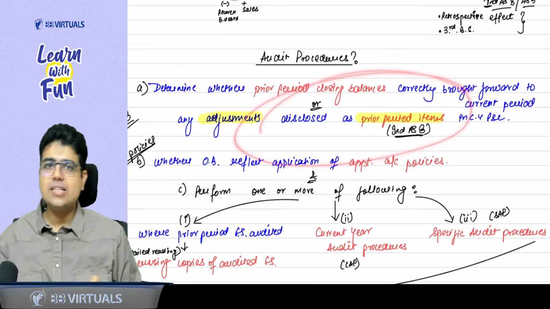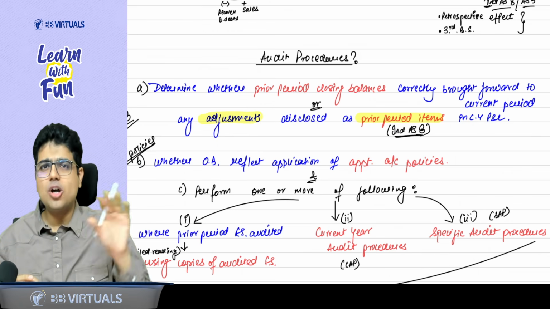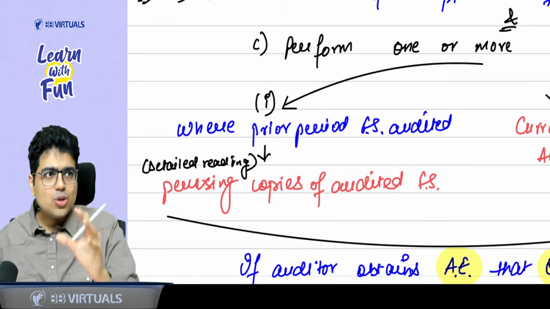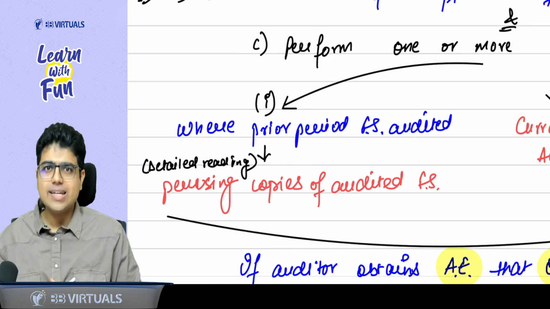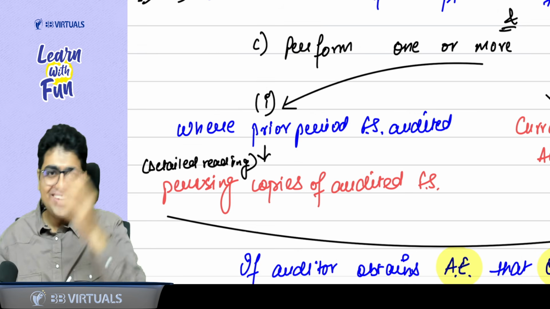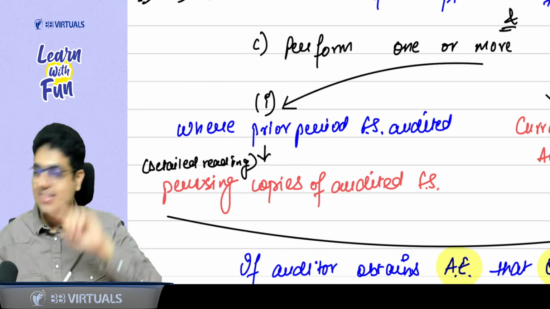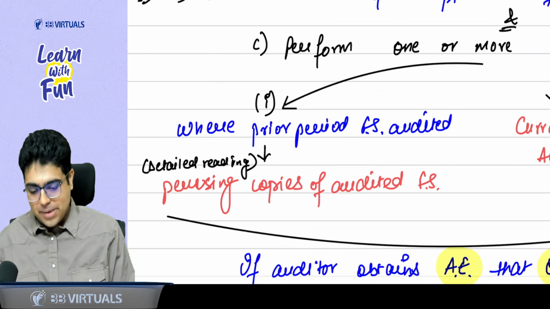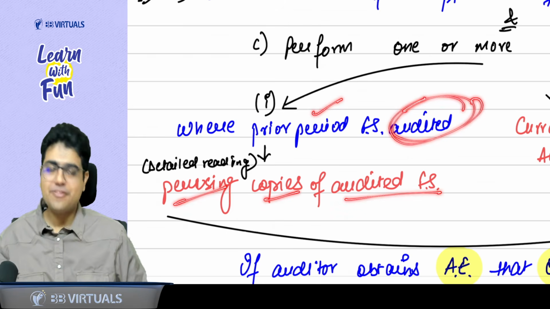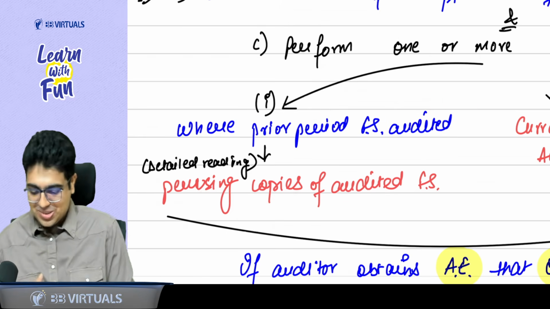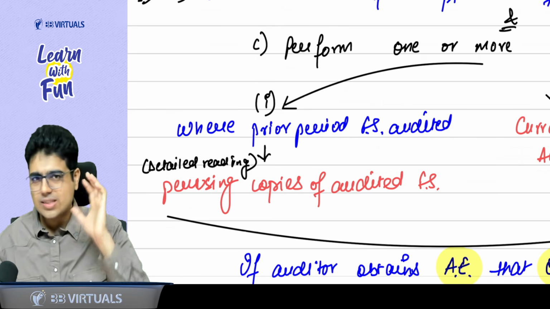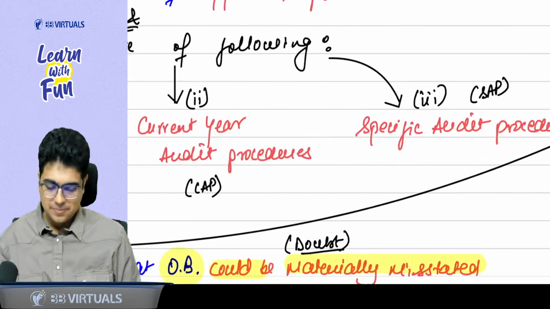How do I check both of these things? Sir, by performing one or more of the following procedures. What are these procedures? First of all, if you want to know the closing balances, how can you know the closing balances, sir? We can read the last year audited financial statements, and this is the same thing written in the standard. Where the prior period financial statements are audited, you can do perusing of the copies of audited financial statements. Sir, what is perusing? Perusing means detailed reading of the copies of audited financial statements. Okay, sir. What are the other two procedures?